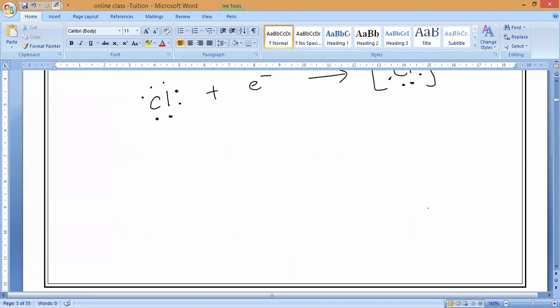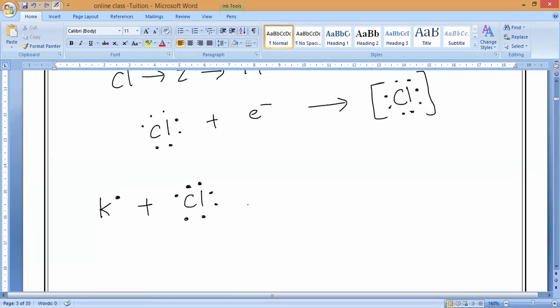So now combine both and draw. Everybody, you should speak. Combine. What will come? Potassium has 1 extra electron, yes or no, guys? Chlorine needs 1 electron. So you can draw like this also. Here 1 electron is there. You have to remember, down you can draw this one. That is better. All of you draw. This is what we should call it. Now, what will come, guys? Respond to me.